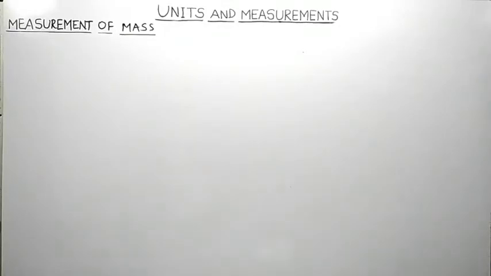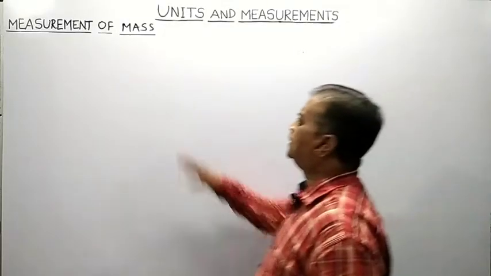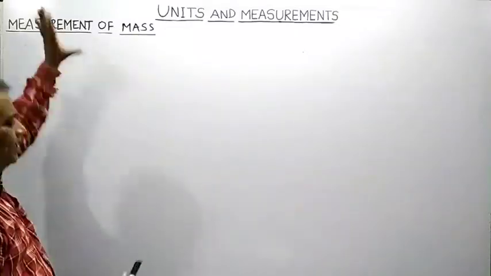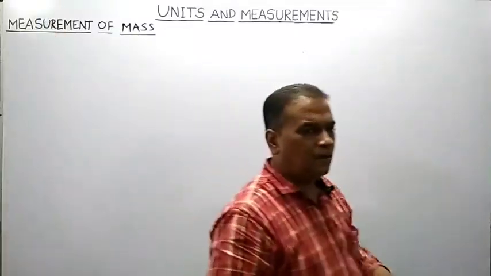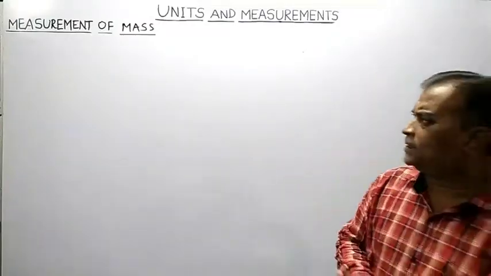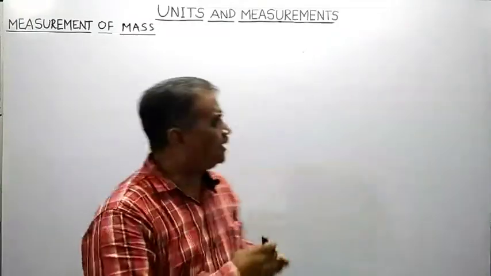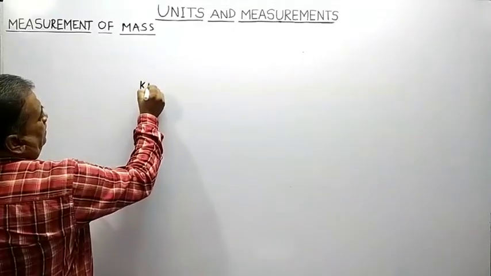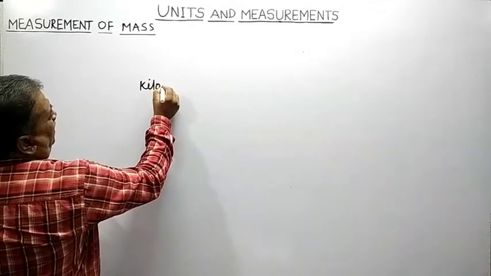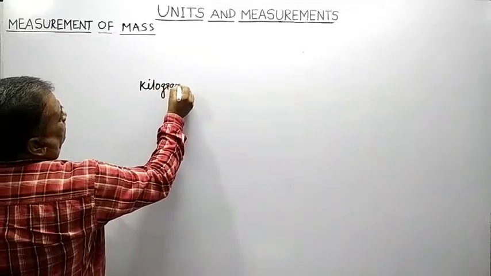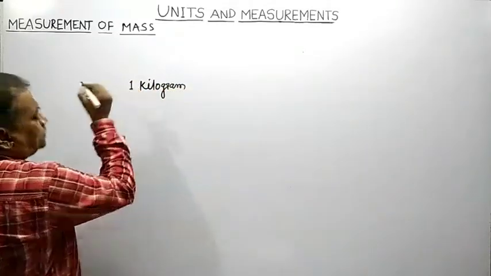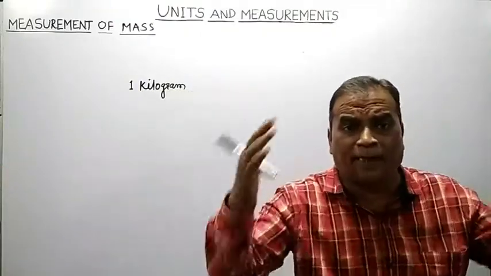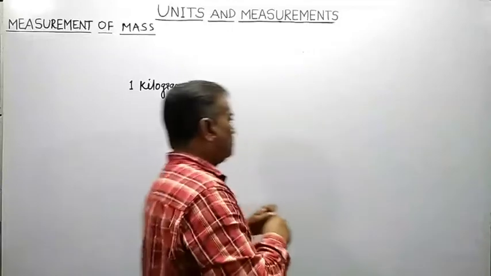Now the second most commonly used fundamental physical quantity is mass. Every now and then we are in need of measurement of mass. What is the SI unit of mass? The SI unit of mass is kilogram. And what is the measure of 1 kilogram?